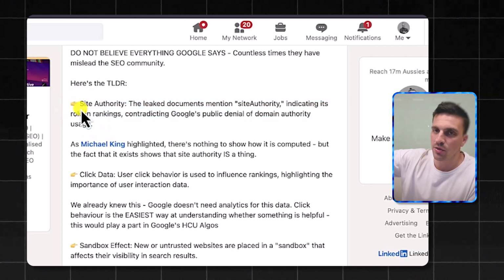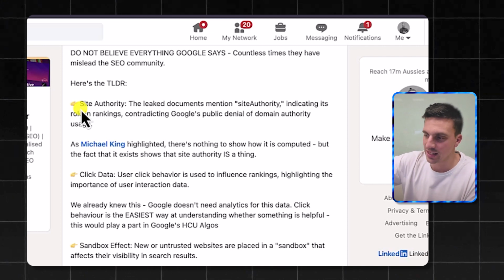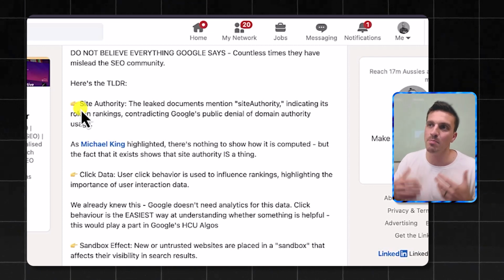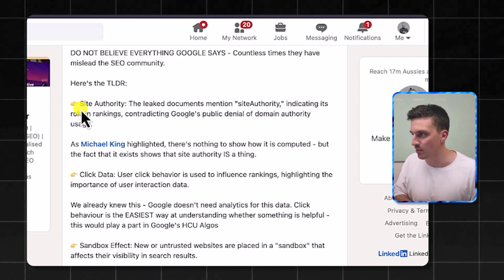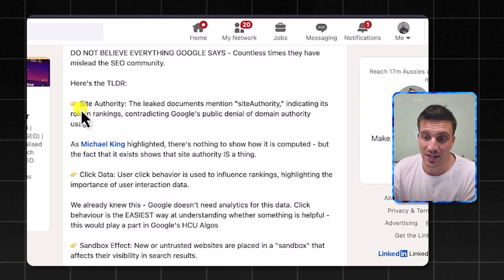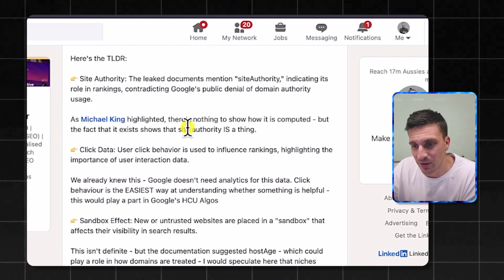Site authority, domain authority, whatever you want to call it, is a bunch of different parameters that contribute to the overall health and the standing of your website. This means that sites with big authority, like, I don't know, the Huffington Post and Medium and whatever other websites, it's very difficult to compete against them because they already have good site authority. One thing that's really difficult to do.